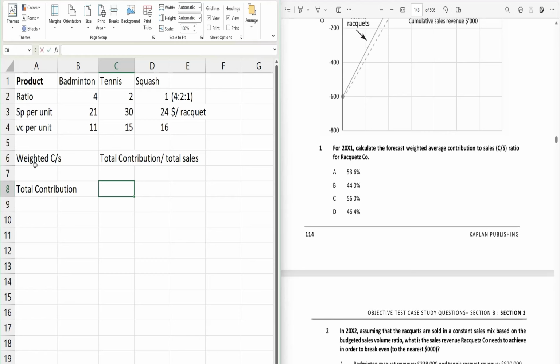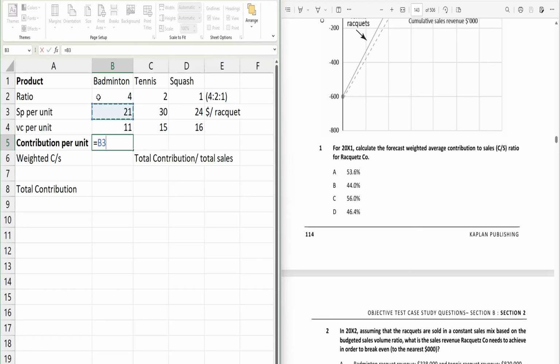How can we do that? We haven't been provided the units, but they have provided the ratio of the units in which the products will be produced and sold. So we will consider it as the units and multiply that with the contribution per unit. But we haven't calculated the contribution, so first we need to calculate the contribution per unit. And how do we calculate that?